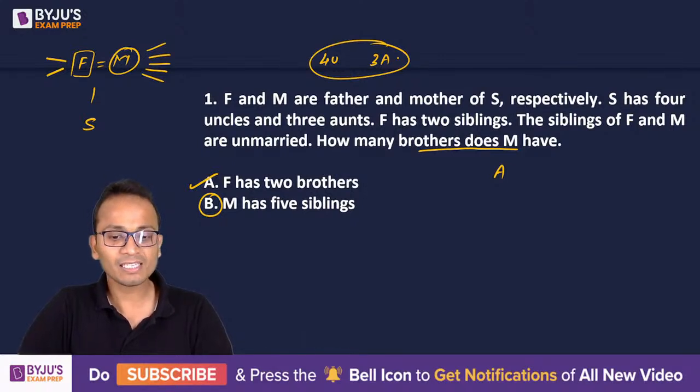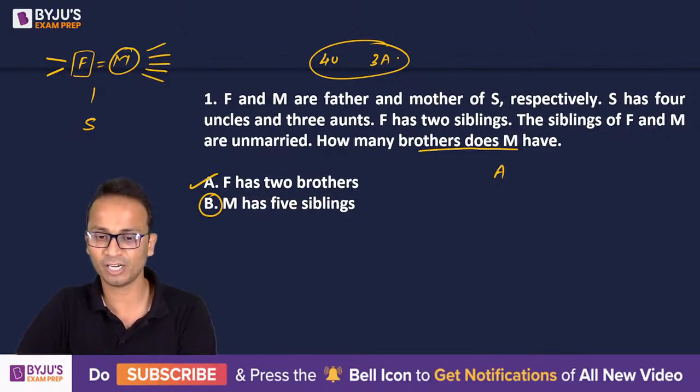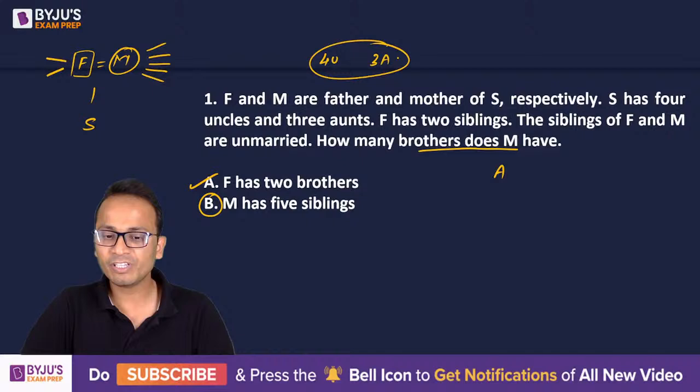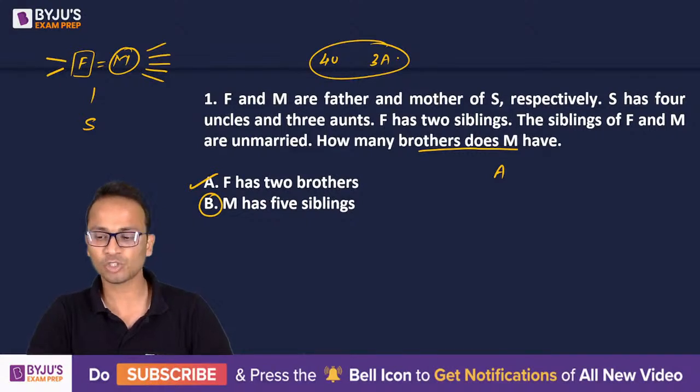So Sankirtana, these are not the options, okay? These are the statements. So this is data sufficiency. This is not a normal question. This is data sufficiency, all right? So I can give the answer using statement A, but not using statement B, all right? So that was the first question.